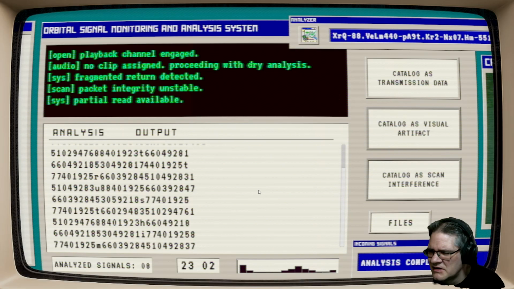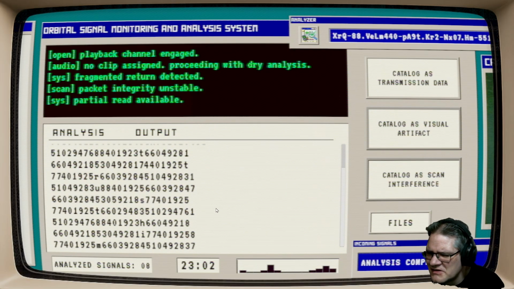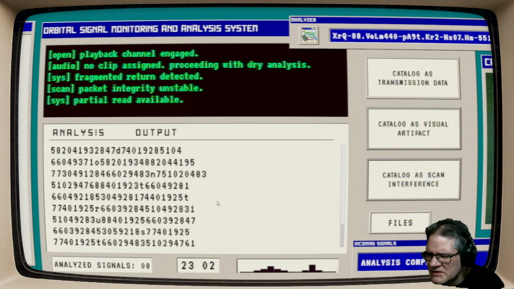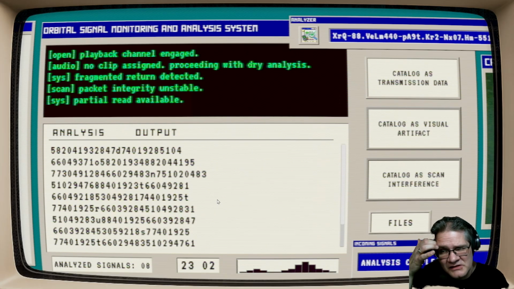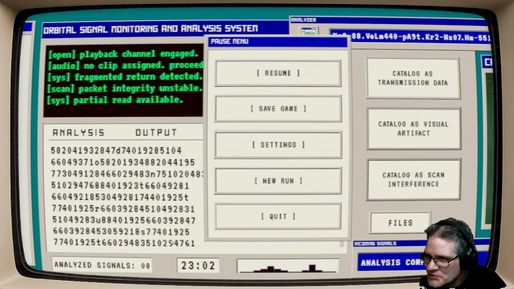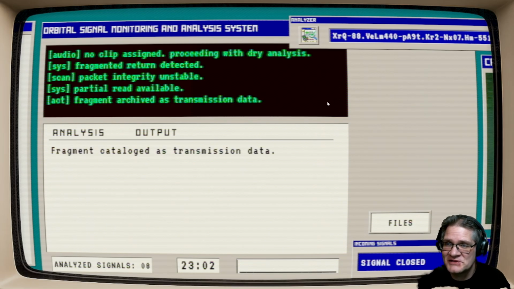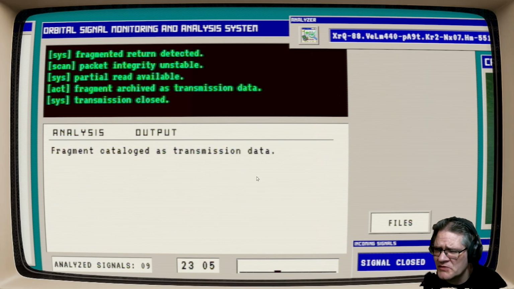Interesting. There's some letters in there. I don't know if this is going to mean anything or not. I guess, is that transmission data? I don't understand that because... Okay, I took a picture and had Google copy all these numbers and letters to see if it could find anything, but it didn't find anything easily. So I guess it's transmission data because it's text. I guess that's how that works.